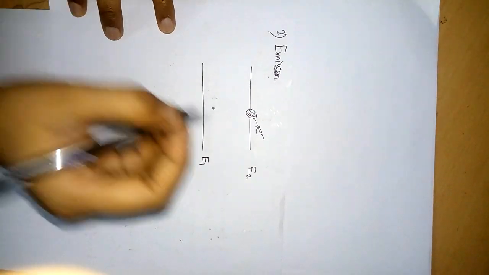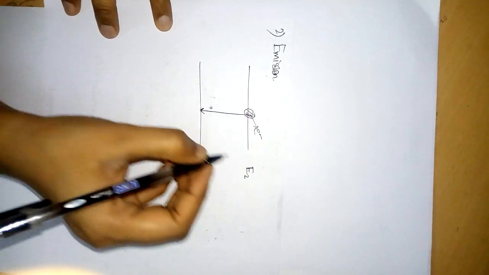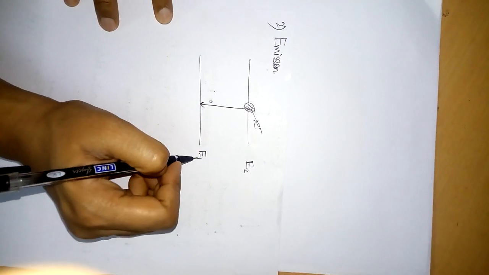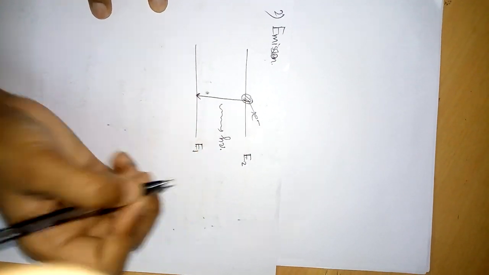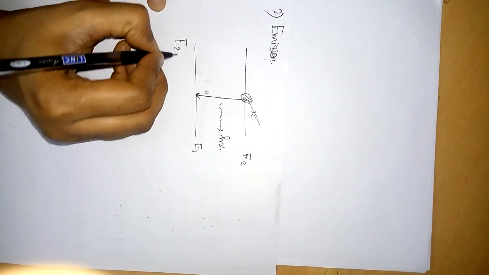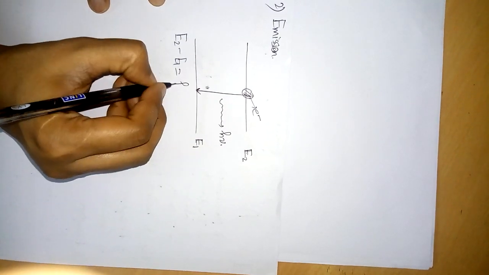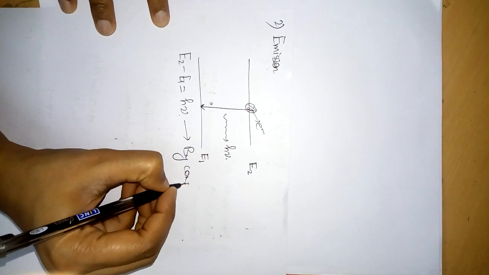Now when the electron jumps from E2 to E1, it will have energy lesser than E2, and the residual energy will be emitted out in the form of radiation. The residual or extra energy, which is equal to E2 minus E1, will be emitted by the electron in the form of radiation, which will be equal to hν. So this is also by conservation of energy.